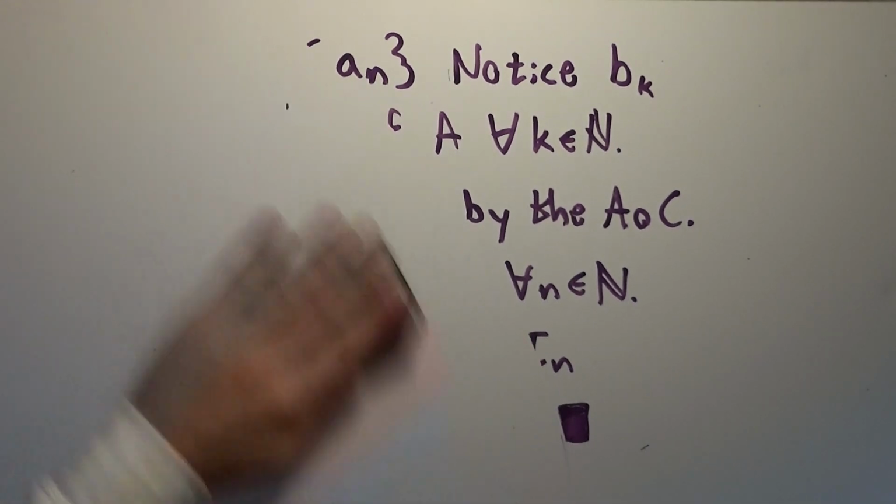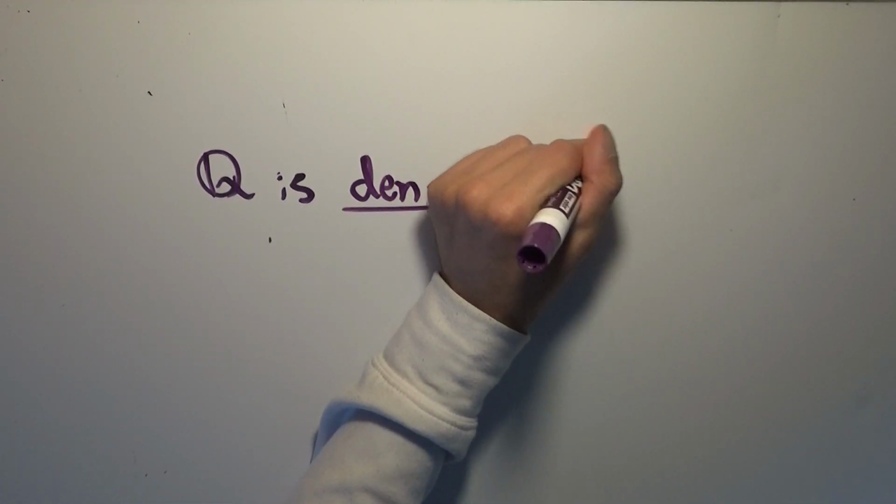Now that we've shown all of these things, we have tools that we can use to prove some pretty fantastic results involving the real numbers. We've only got a couple more results that I want to demonstrate in this round. The first one is that the rational numbers are dense in R. What does that mean? Q is dense in R.